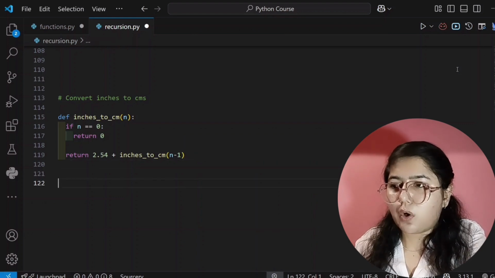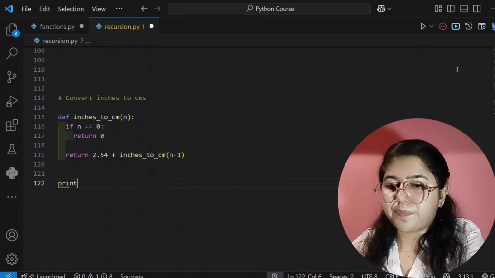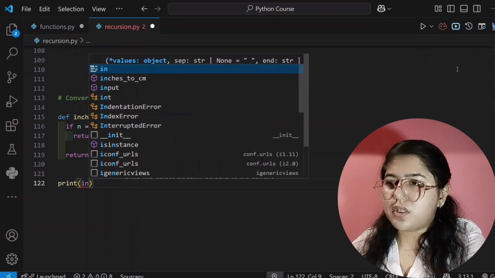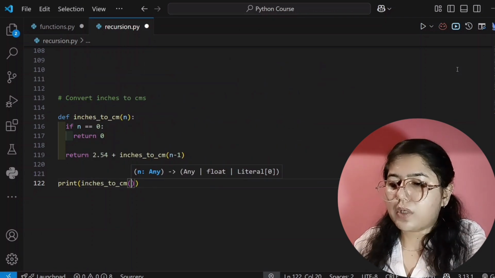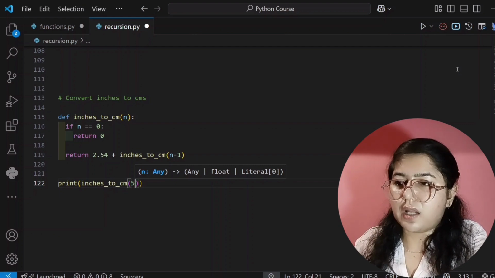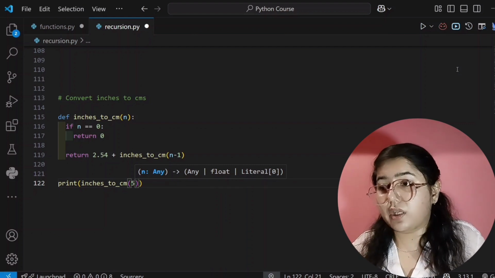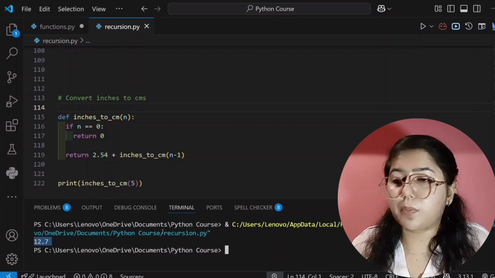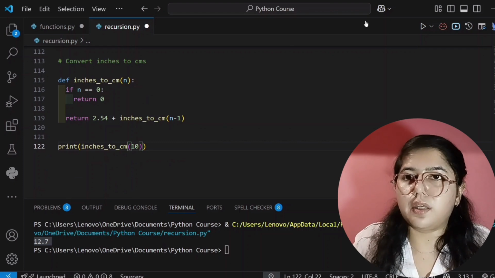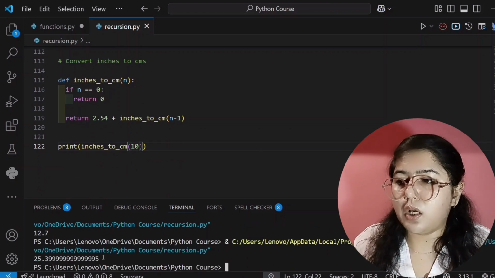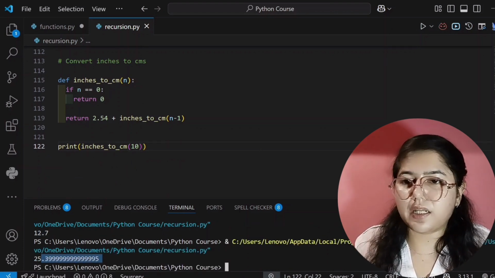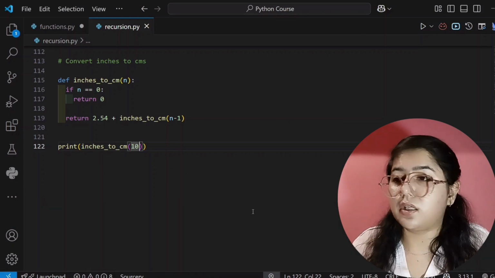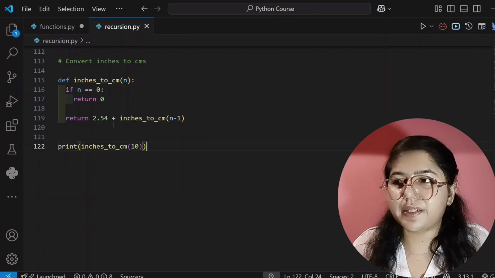And at the end, I will call this function and print it. I want to calculate for 5 inches and convert these 5 inches to centimeters. Now I will run this code. 12.7, I think it will come. Yes, 12.7 is showing, right? If I want to calculate for 10, then let's see. 25.39999 something. Okay, it's correct. I hope you understood how this code is running in the backend.